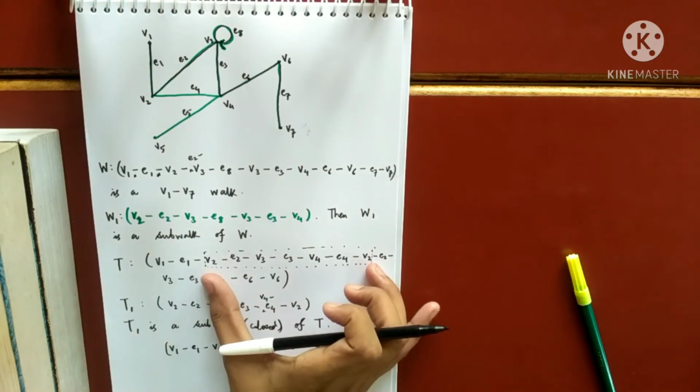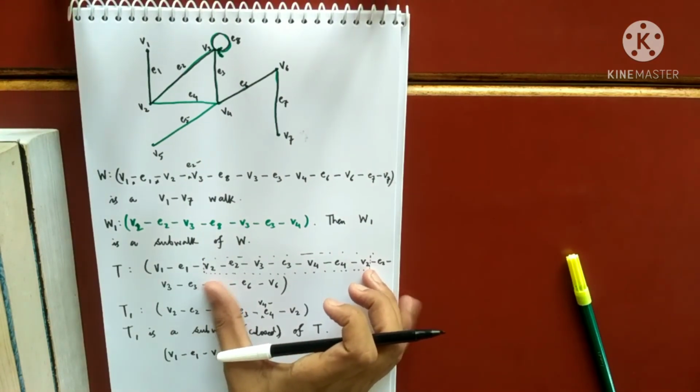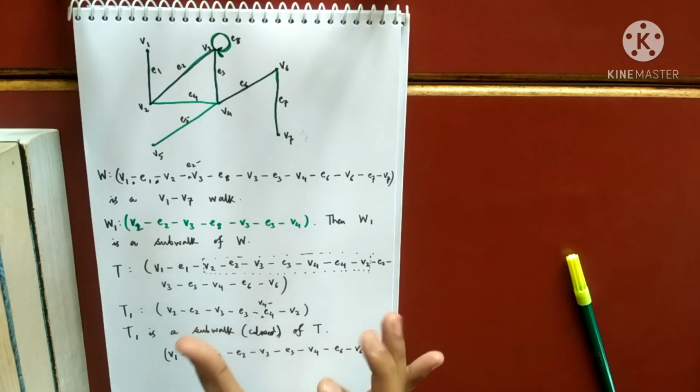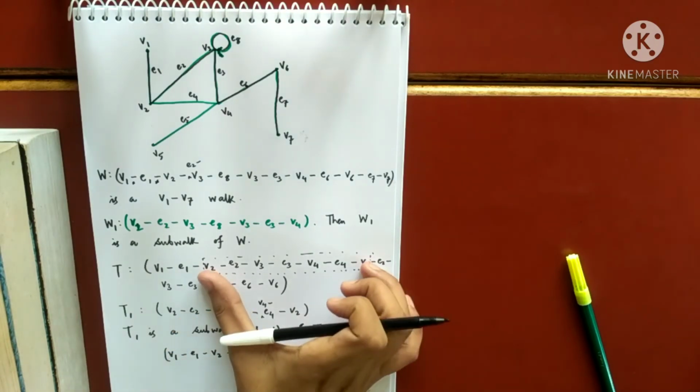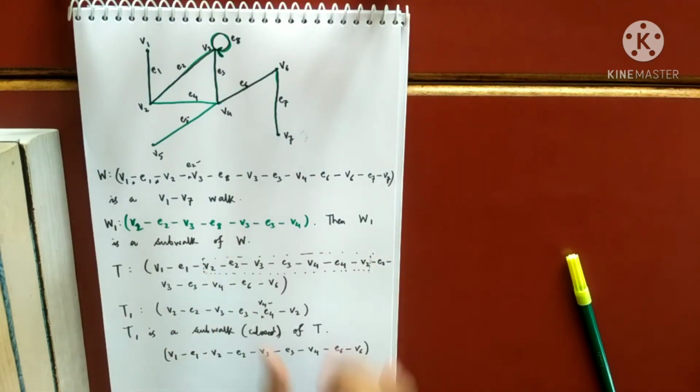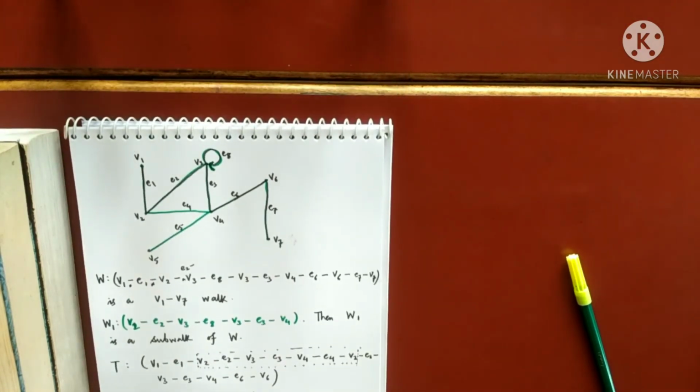So whenever there is a closed walk like this, I will remove the whole thing except the starting and the end vertex of that subwalk. So this one is also a walk. You see, V1 to E1. You may check in your graphs.